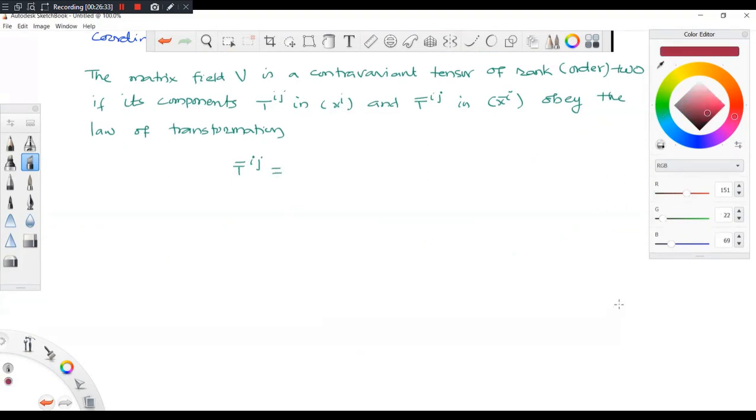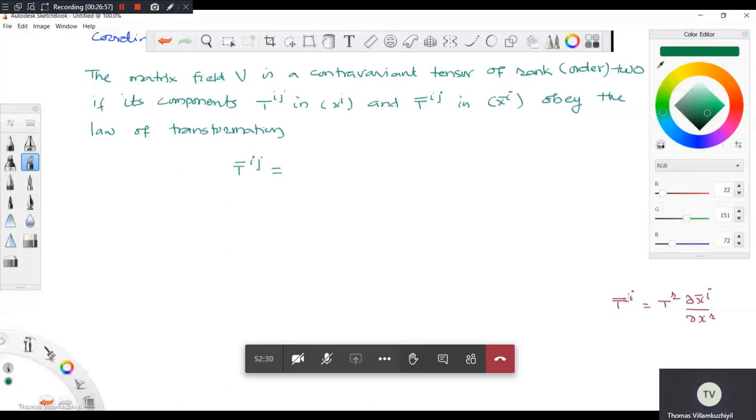See, T bar i, suppose you have a single thing. So how will you write that? You write Tr and del x bar i by del xr. Okay, so this is for a single index. So if i and j are here, can you tell me what will be this? You try. What should be my right side? If Ti comes, only one superscript will come. So here what should I write?